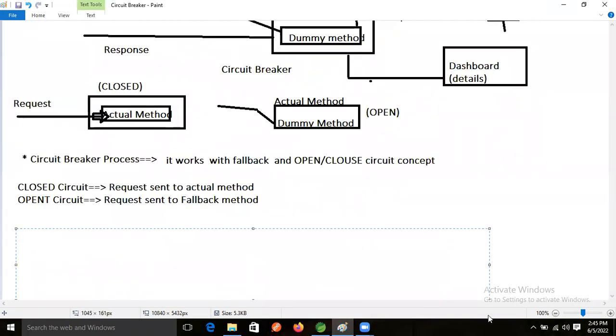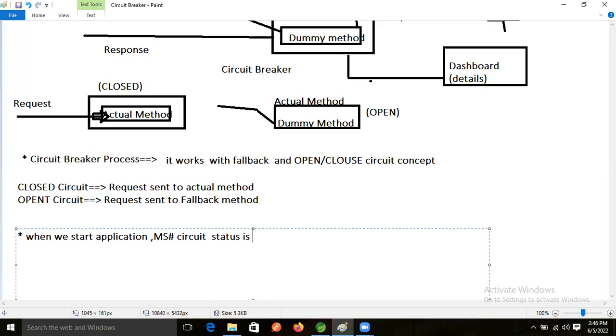So when we start our microservices application with the circuit breaker, which status will come?